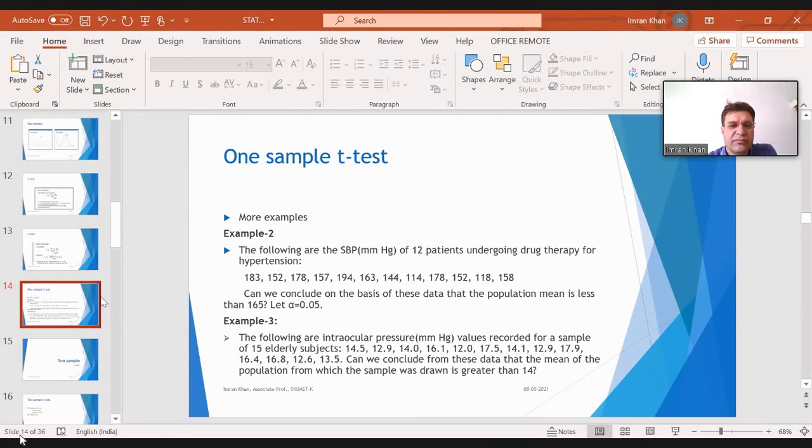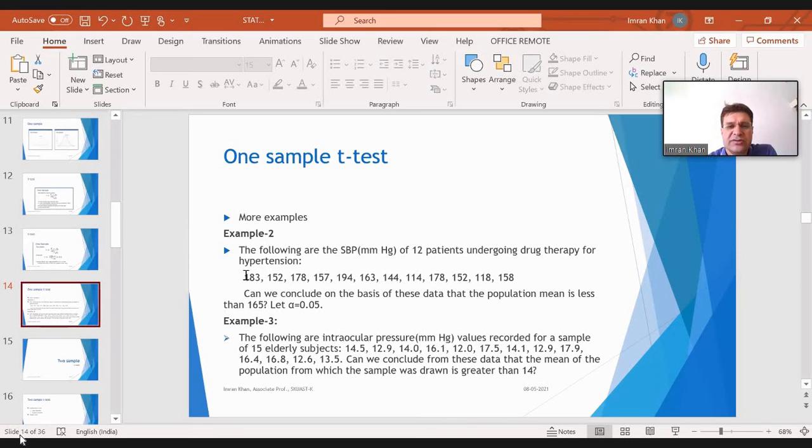So these are a few more examples. Now, these are just for your understanding. One more type of example is the one sample t-test. The following are the SBP, that is systolic blood pressure, of 12 patients who are undergoing some drug therapy for